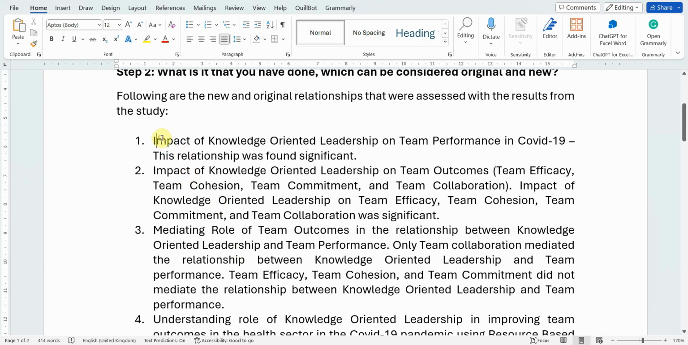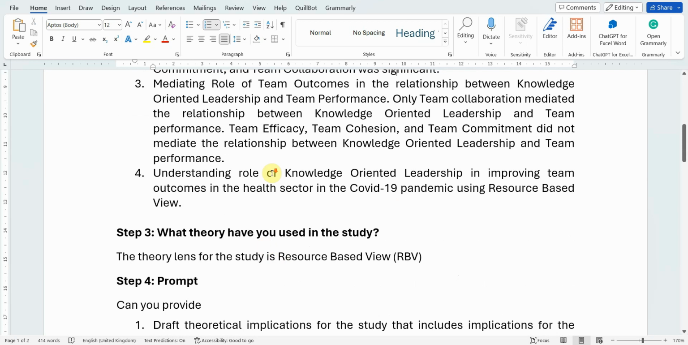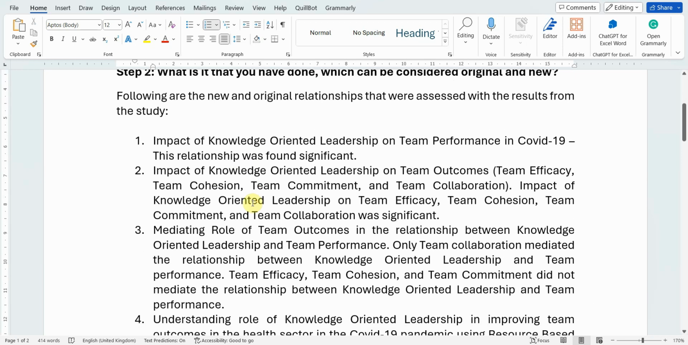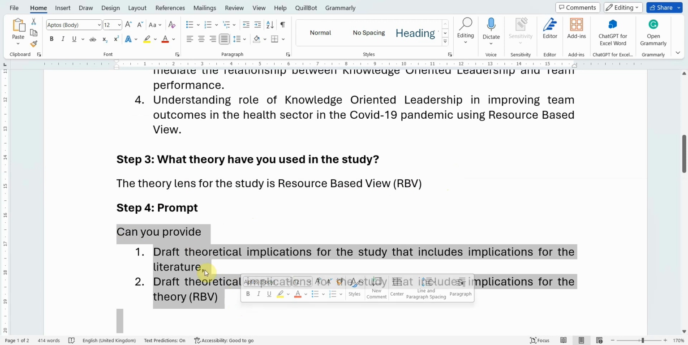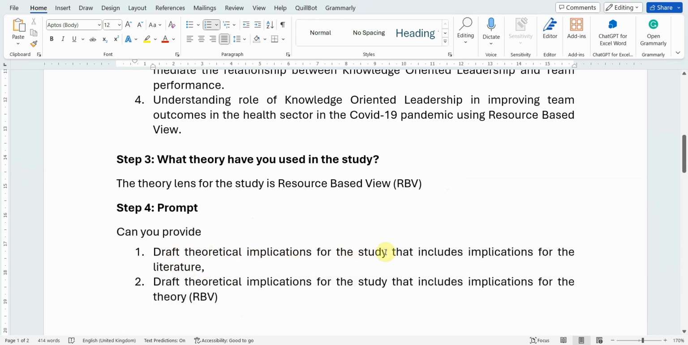So, I assessed the impact of knowledge-oriented leadership on team performance in COVID-19, and the relationship was significant. I assessed the impact of knowledge-oriented leadership on team outcomes, and these are the team outcomes. Impact of knowledge-oriented leadership on team efficacy, team cohesion, team commitment, and team collaboration was significant. What about the mediating role? Now describe your results. And once you describe your results, mention the theory that you have used. And finally, can you provide these? That is, draft theoretical implications for the study that includes implications for the literature, and draft theoretical implications for the study that includes implications for the theory.